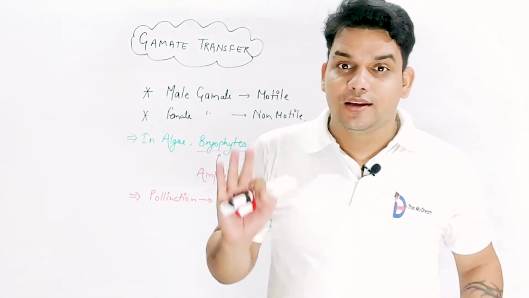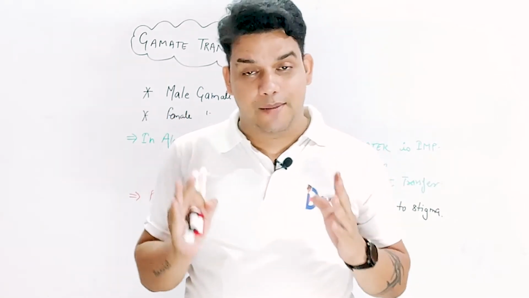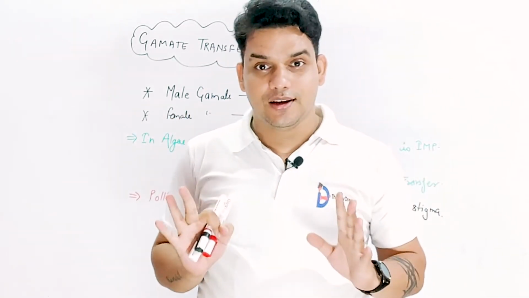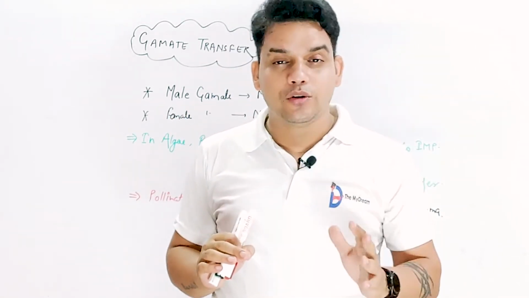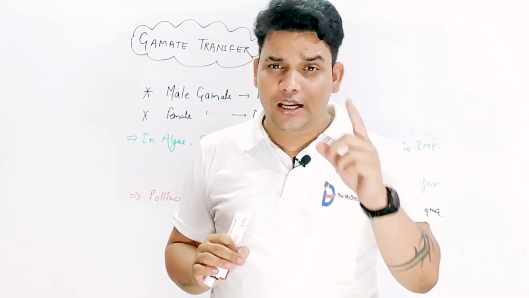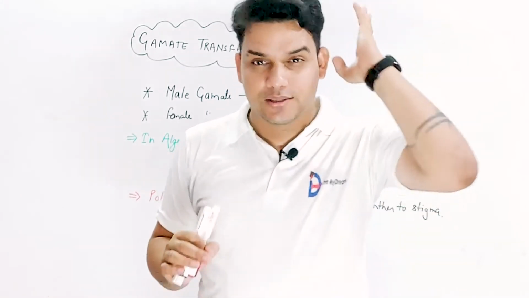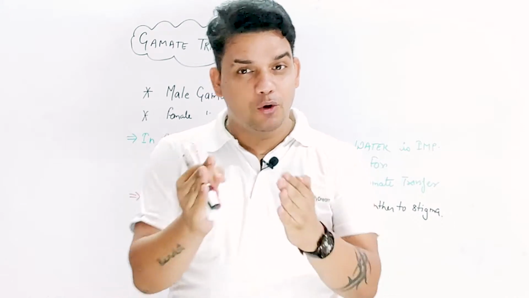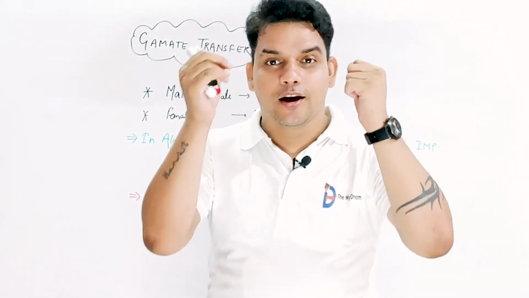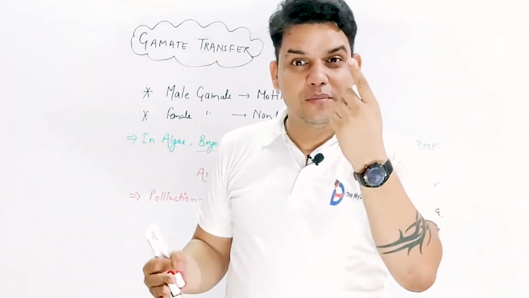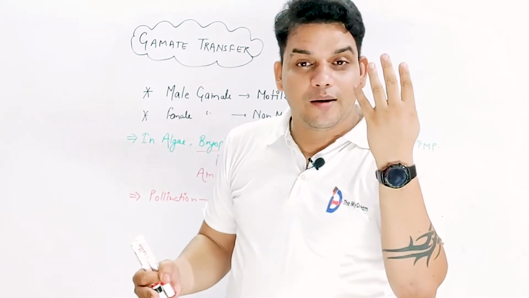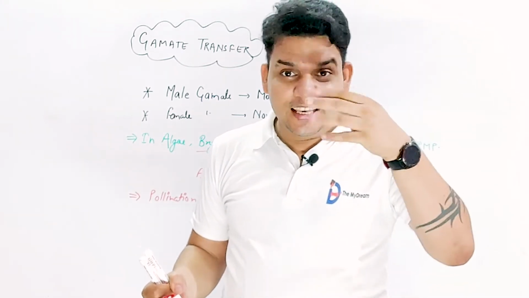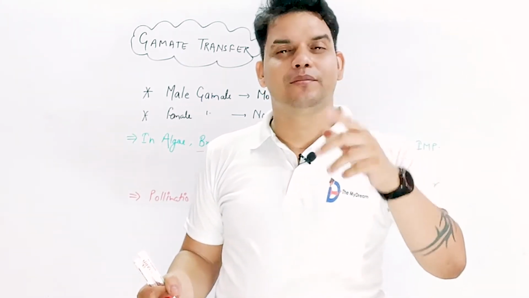So my dear friends, this is the first step, that is the transfer of gametes. Now everybody knows how gametes are produced. Gametes are produced because of meiosis, and you know that meiosis is called a reductional division. In one meiosis process, 4 cells are developed, and these 4 cells have half the number of chromosomes.